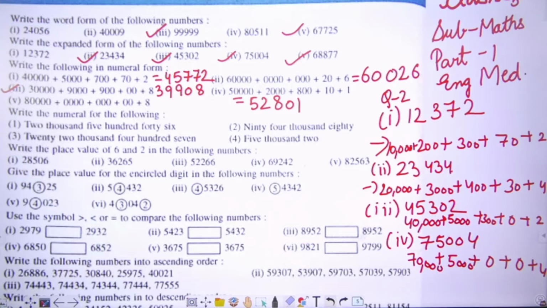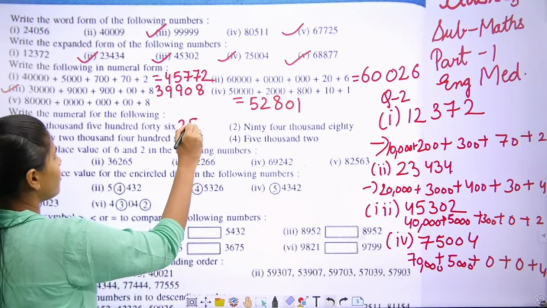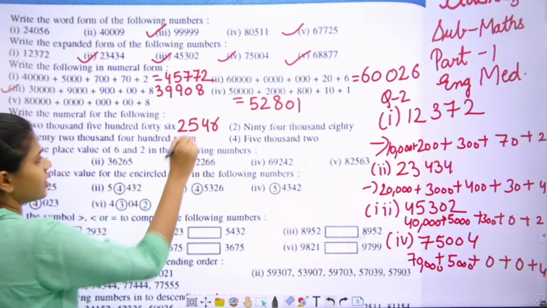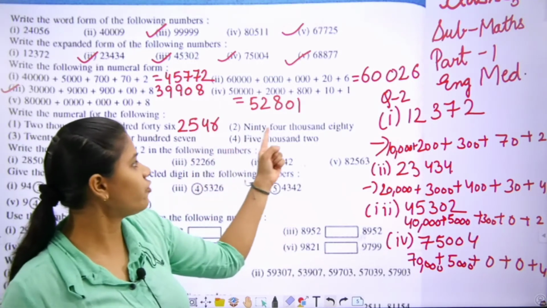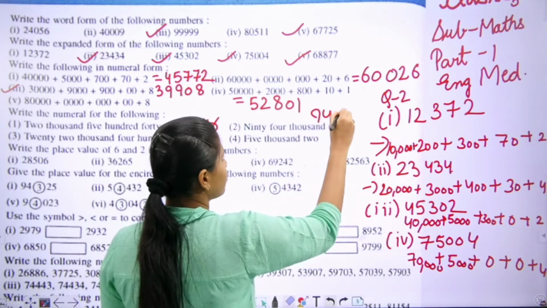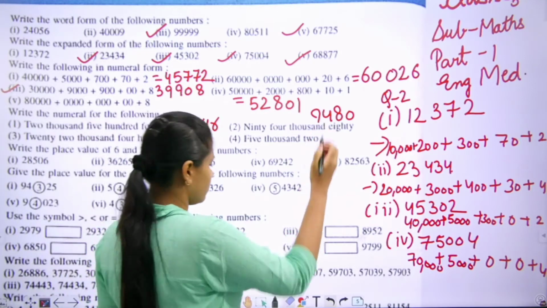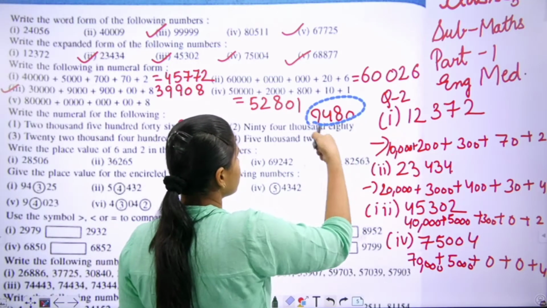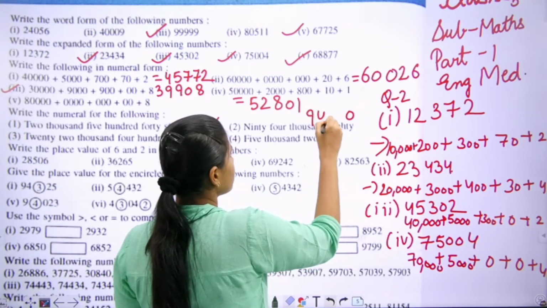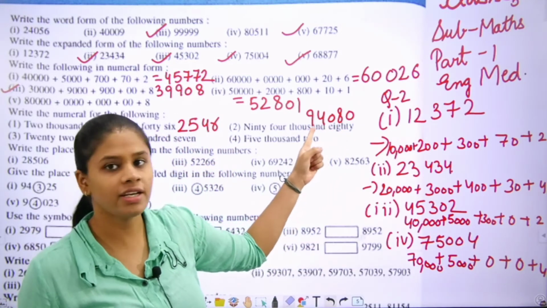Students, now we have to write the numbers from the words. Let's start. 2,546. Next, 94,080. Ones, tens, hundred, thousand.